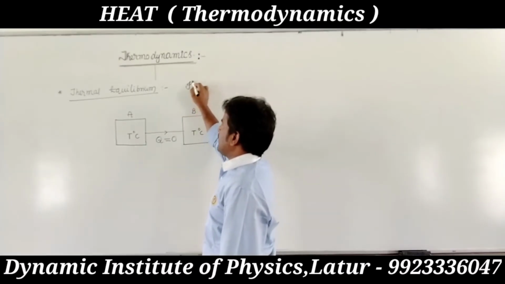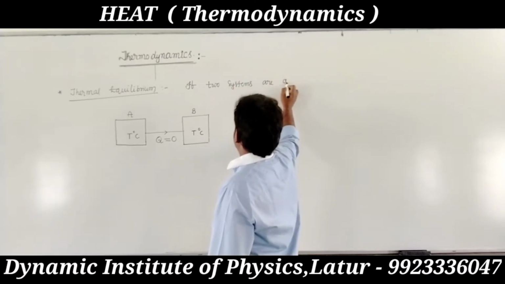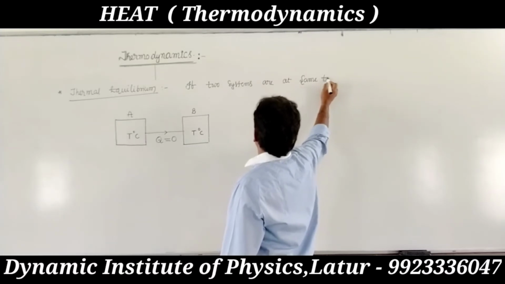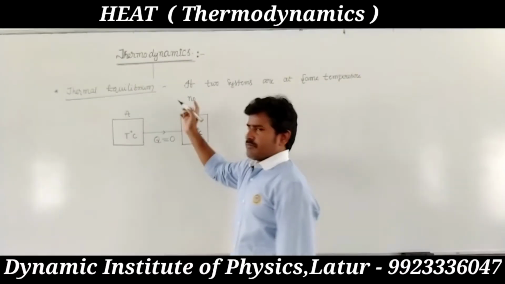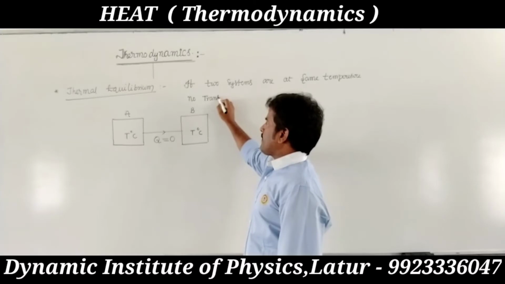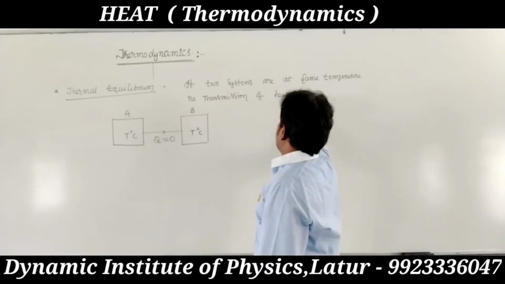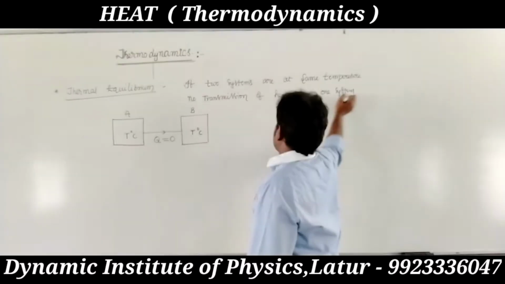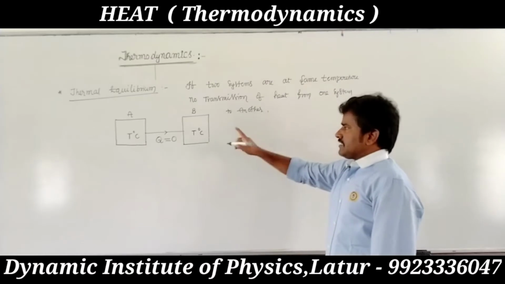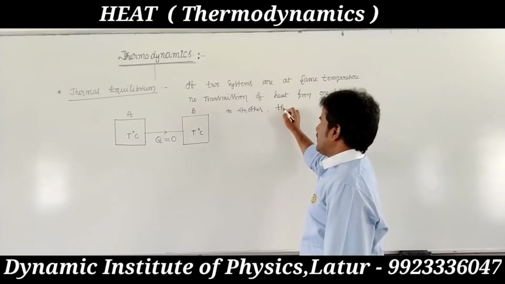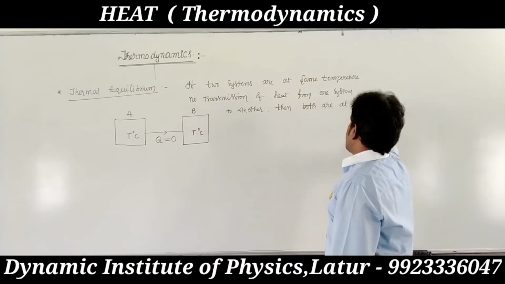If two systems are at the same temperature, there is no transmission of heat from one system to another, then both systems are in thermal equilibrium.